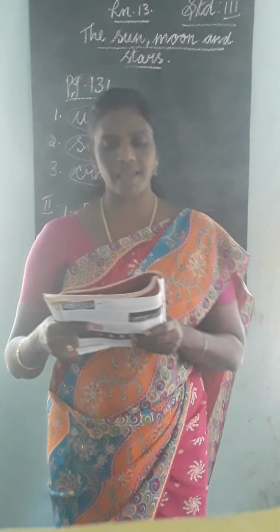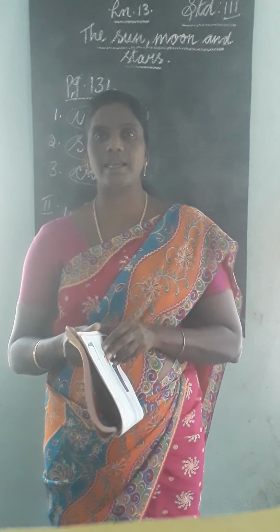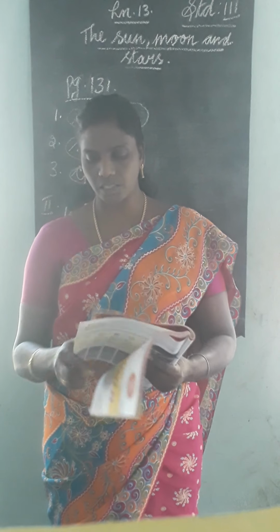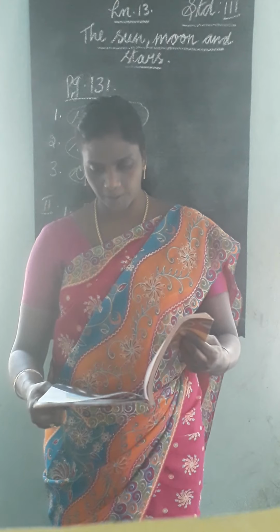So once again, Roman numeral 2, true or false. First one: the moon is our closest star. Answer: false. Second one: the sun revolves around the moon. Answer: false. Saturn is the lightest planet. Answer: true. Then next, page number 133. All of you take page number 133.